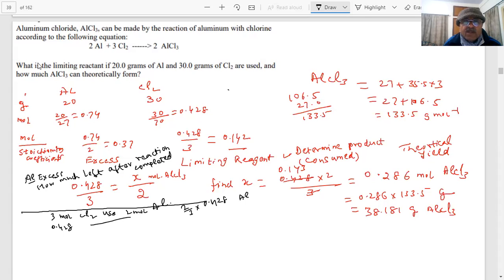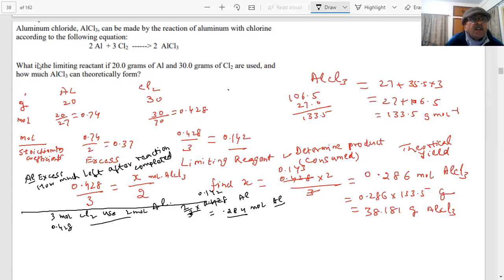What is that value coming? What will be that? It would be 0.284 mole. How much will be used? 0.284. Okay? 0.284 mole of aluminum will be used, student.